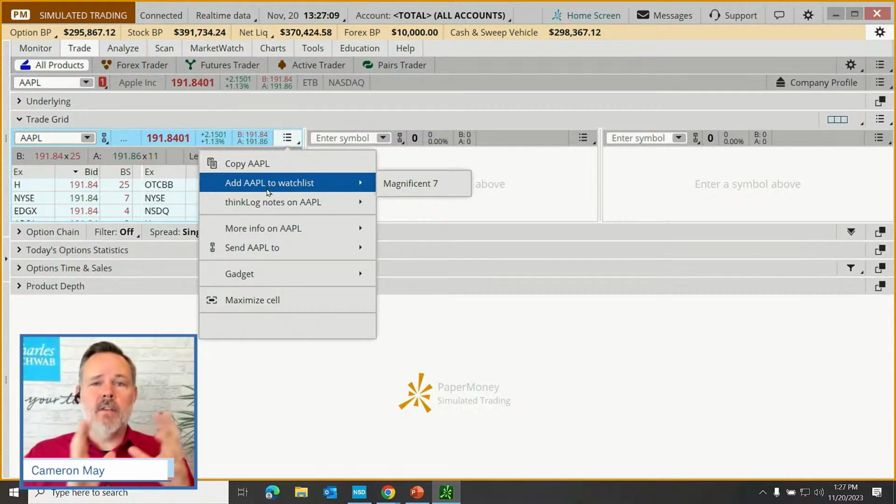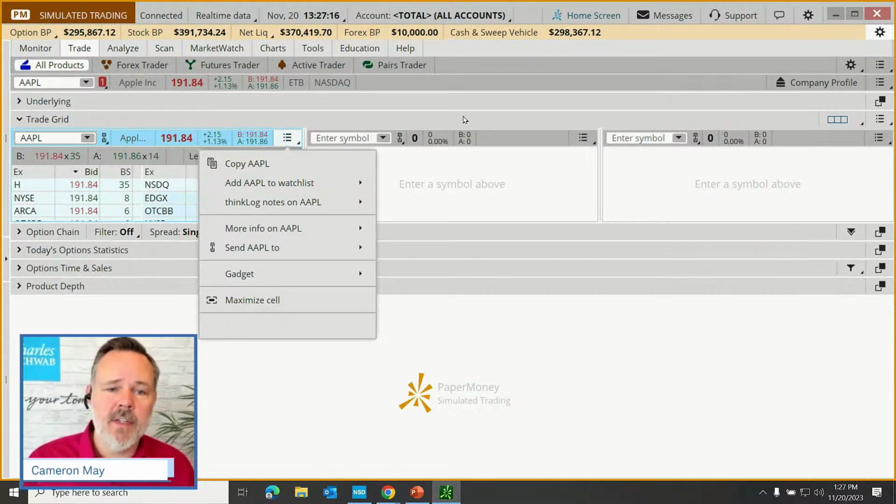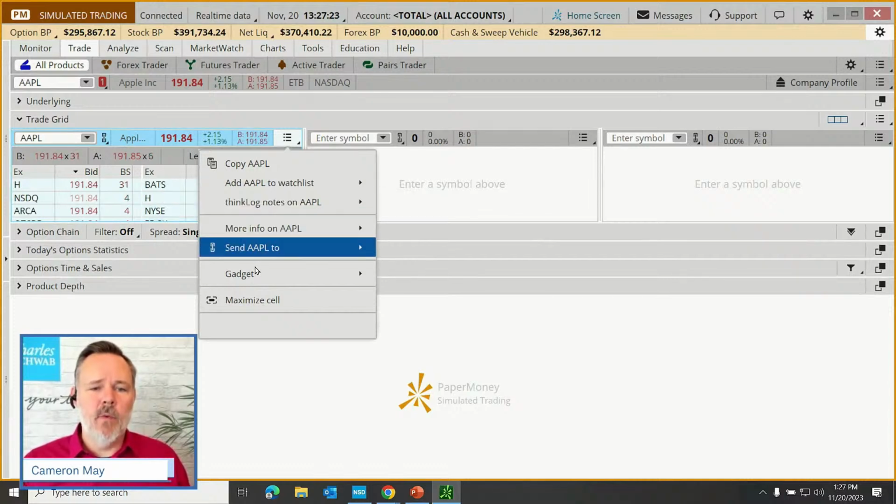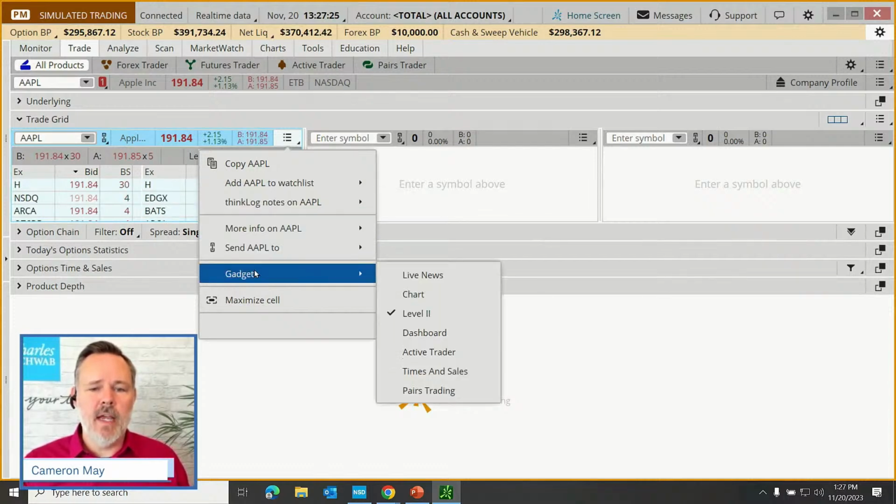Okay, so an order that is placed but not filled, if you just cancel it, no harm, no foul. That thing's just a part of history now. Okay, but yeah, we can set up all kinds of things within this trade grid.